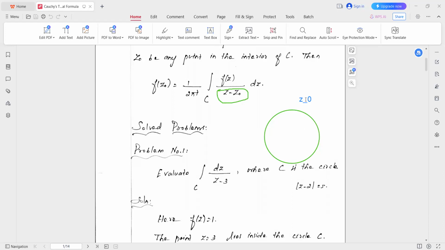You should not use Cauchy's integral formula, because to use Cauchy's integral formula, the point where the analyticity fails must lie inside the circle. If it lies outside the circle, it implies that at all the points inside the circle and on the boundary, the function is analytic. Therefore, you can use Cauchy's theorem, not Cauchy's integral formula. Okay. So I hope this is clear.